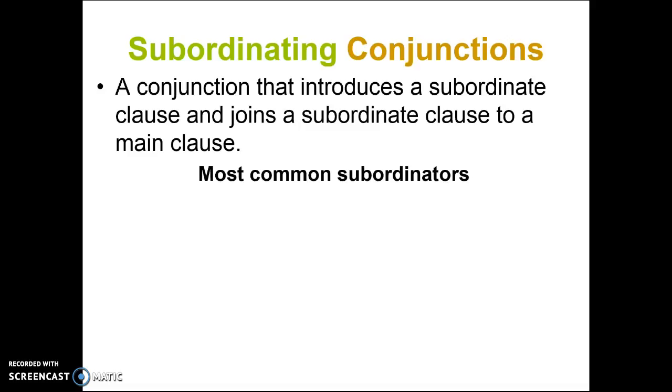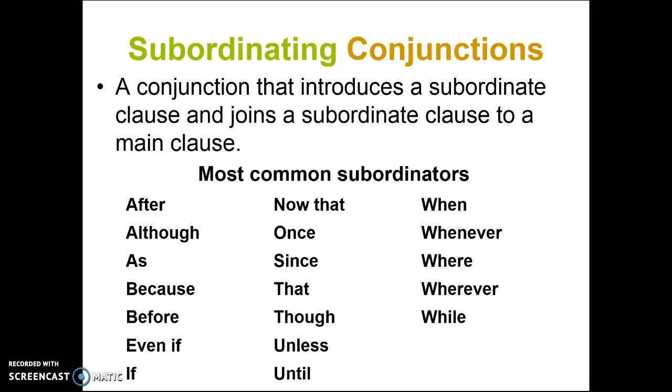Some of the most commonly used subordinating conjunctions are after, although, as, because, before, even if, now that, once, since, that, though, unless, until, when, whenever, wherever, where, and while.